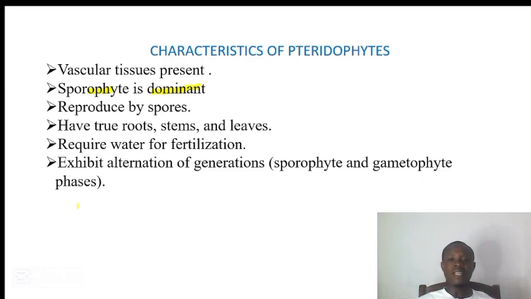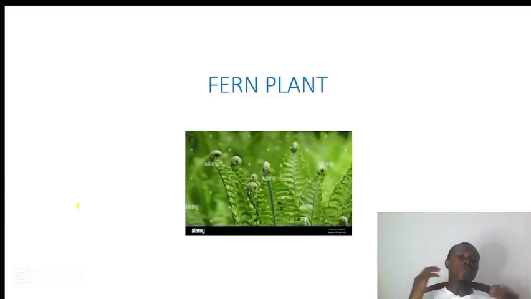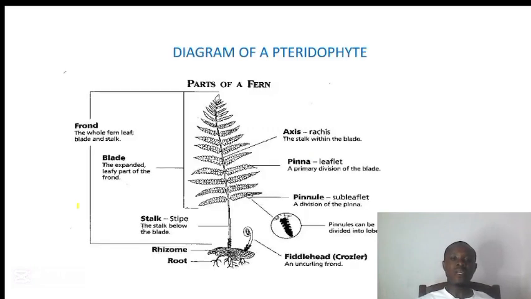That means they exhibit alternation of generations between the sporophyte and gametophyte generation. So on this slide, we have the fern plant, that is a typical example of an organism under the division Pteridophyta. So let's talk about the diagram of a fern plant.